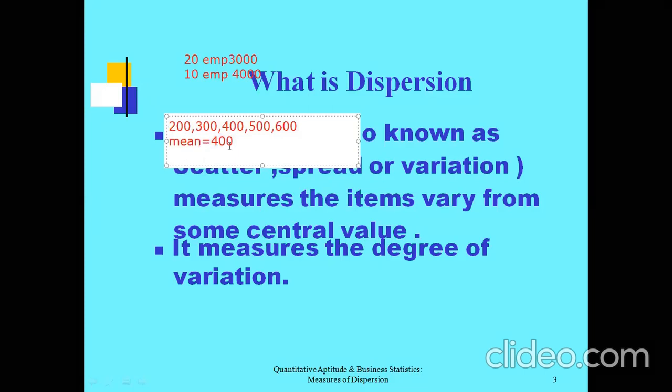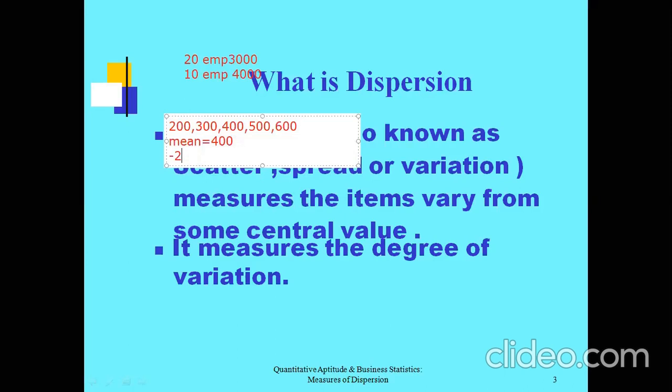That means either a positive variation or negative variation. The observation is 200 and the mean is 400, so what is the amount of deviation? It is minus 200, so negative variation is taking place.